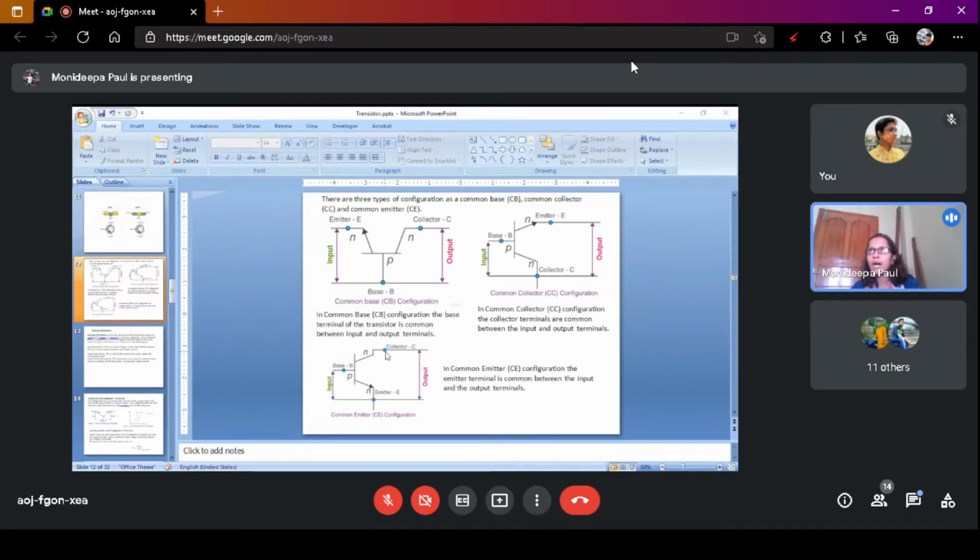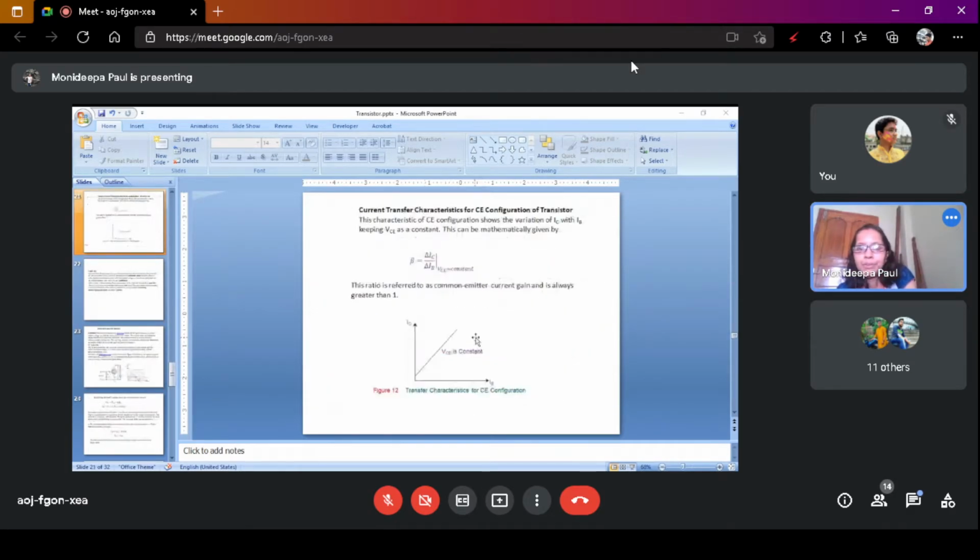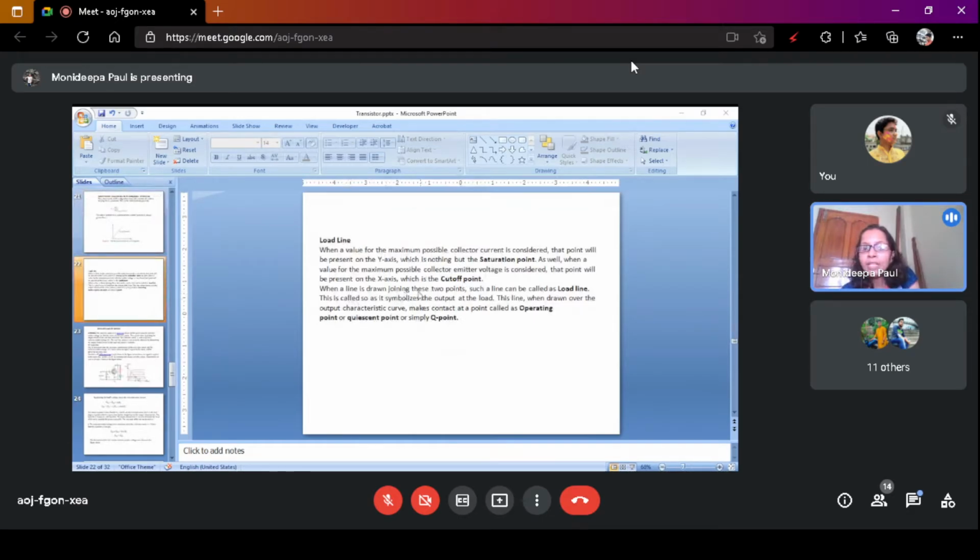Output current is IC and voltage is VCE. The point at which we get the maximum collector current is known as the saturation point. The point where we get the maximum collector emitter voltage is known as the cutoff voltage or cutoff point. When a line is drawn joining these two points, saturation point and cutoff point, this line is called the load line.